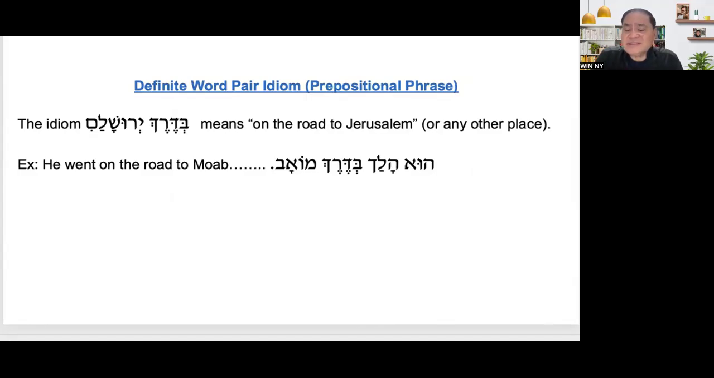These are prepositional phrases. The idiom Biderek Yerushalayim means on the road to Jerusalem. Example, he went on the road to Jerusalem. Hu halak biderek Moab. So he went.